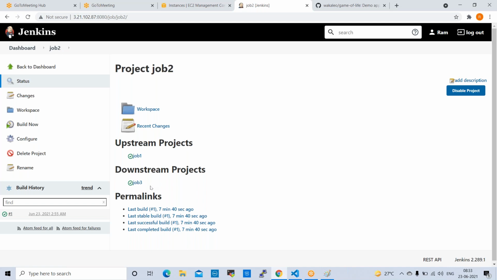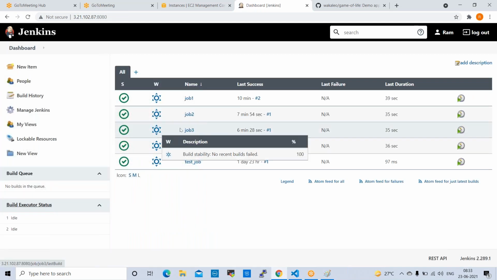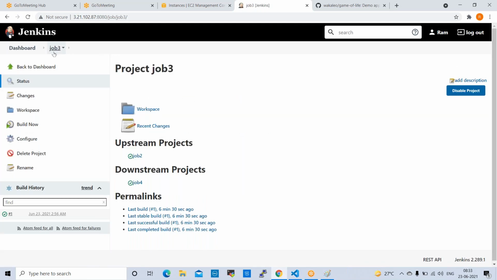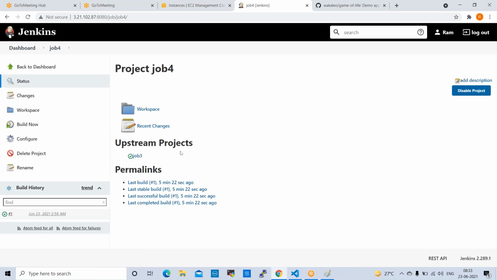Downstream project is job 3. Right? Next one, job 3. For job 3, upstream project is job 2. Downstream project is job 4. Open job 4. Job 4's upstream project, it will watch job 3 only. Right? Like this, we need to configure in real time.